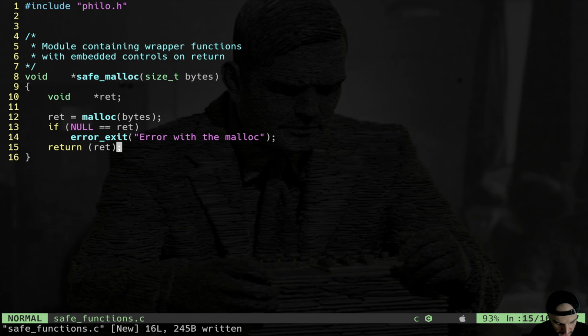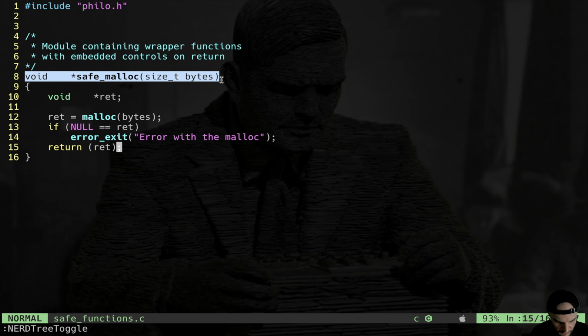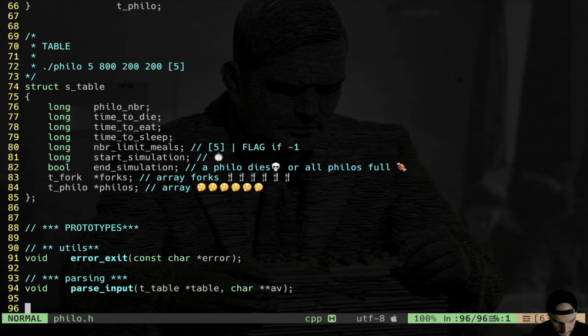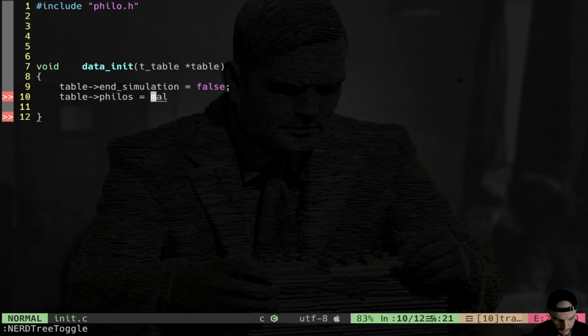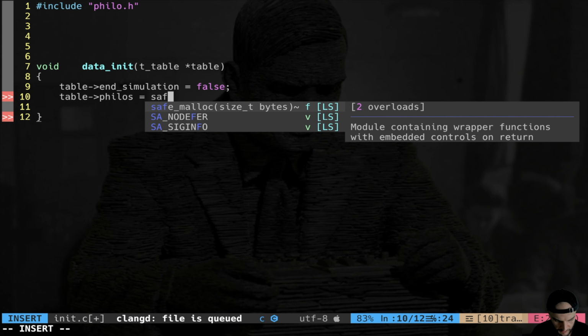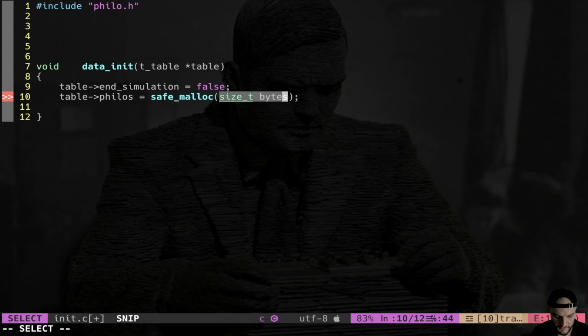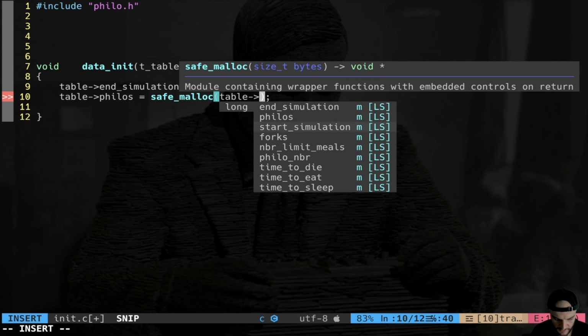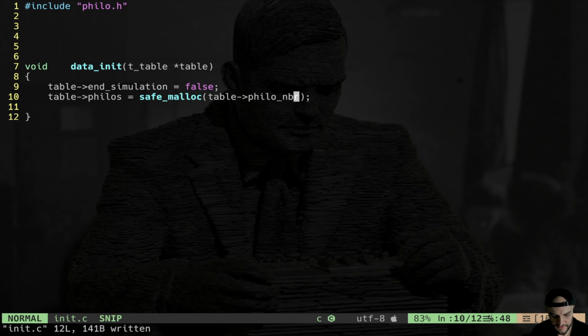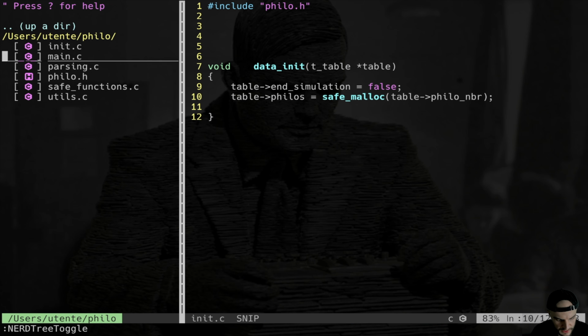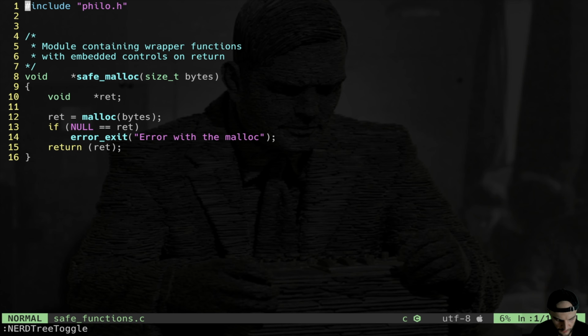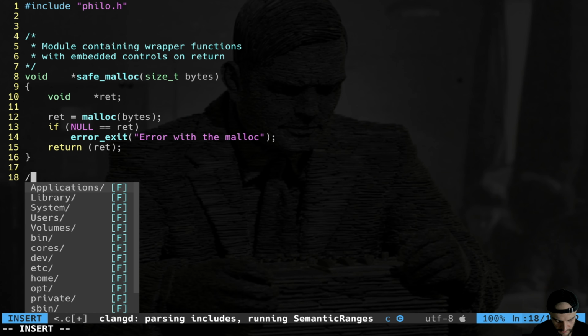So when I malloc my philosophers, I will show you. At this point, I will simply call save malloc. Okay, see how cleaner the code becomes. I do save malloc table number of philosophers, so philo number. Boom, easy as that. Now let's finish our save functions. I want to use many more of them for the pthread API. I will show you immediately.